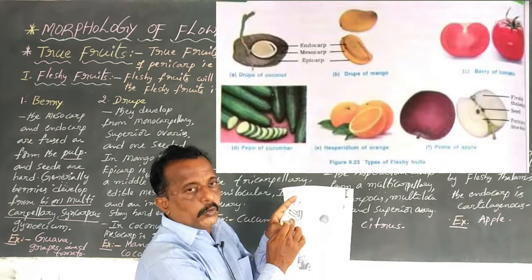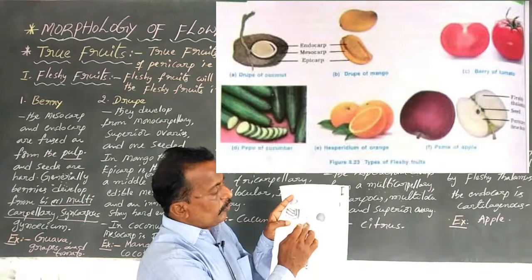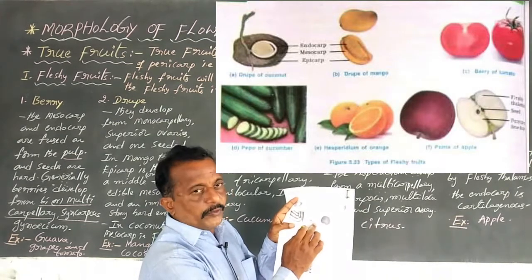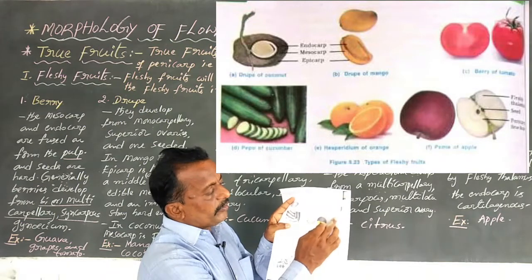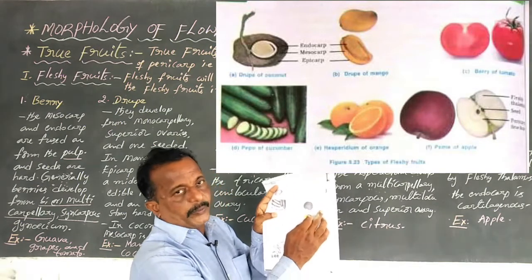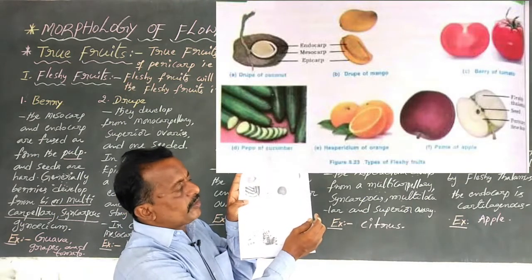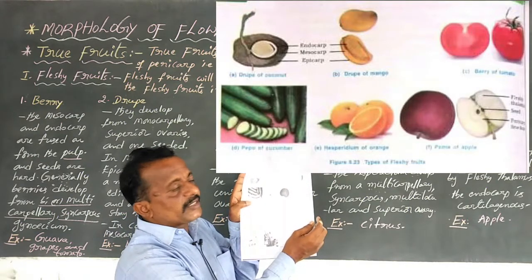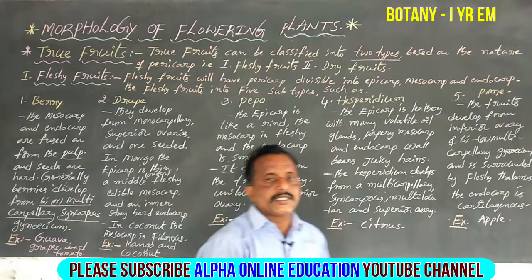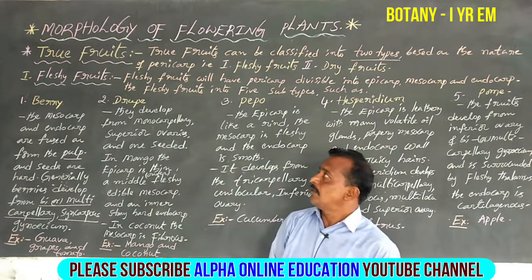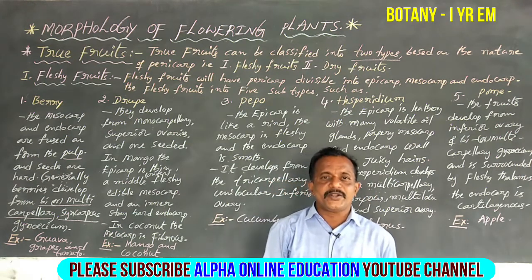Third, cucumber fruit, the transverse section. Fourth, lemon fruit, the transverse section. Fifth, apple fruit, the transverse section. Okay now, these are the five subtypes of fleshy fruits. This is about the true fruits and also fleshy fruits. Okay now. Thank you.